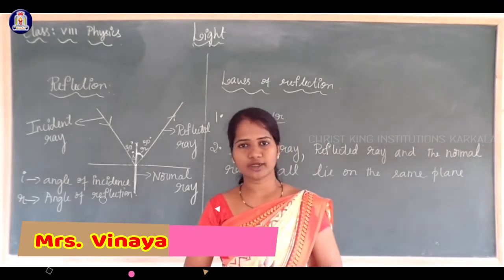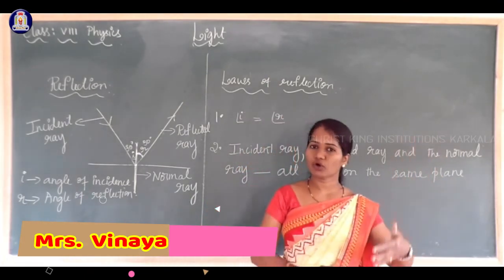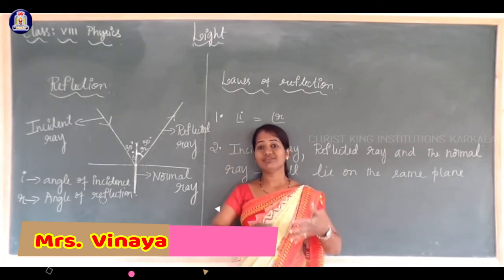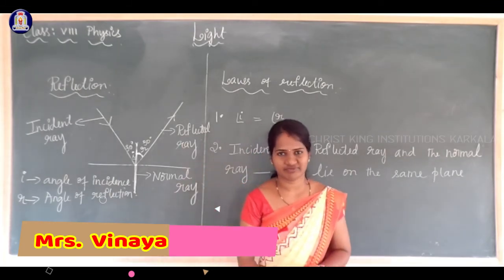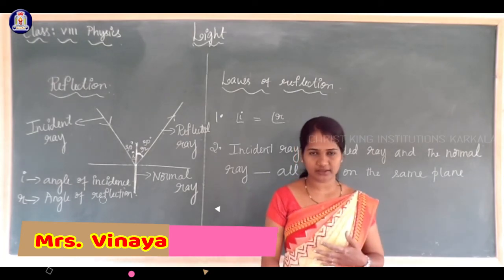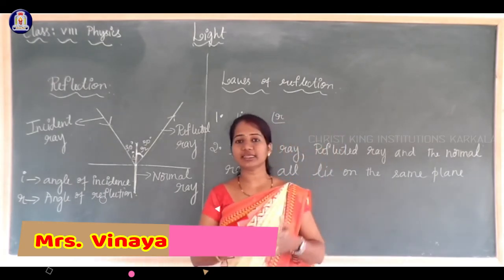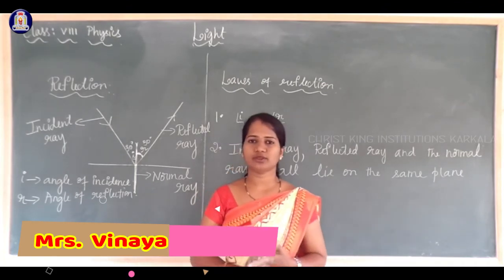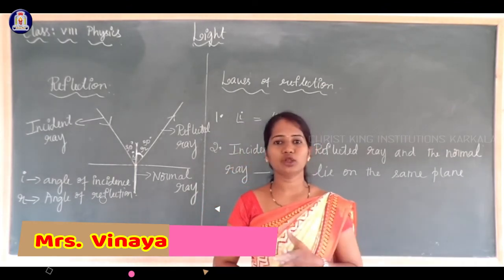What is regular reflection? When light falls on a smooth polished surface, the light gets reflected and the reflected rays are parallel to each other. Such reflection is called regular reflection.